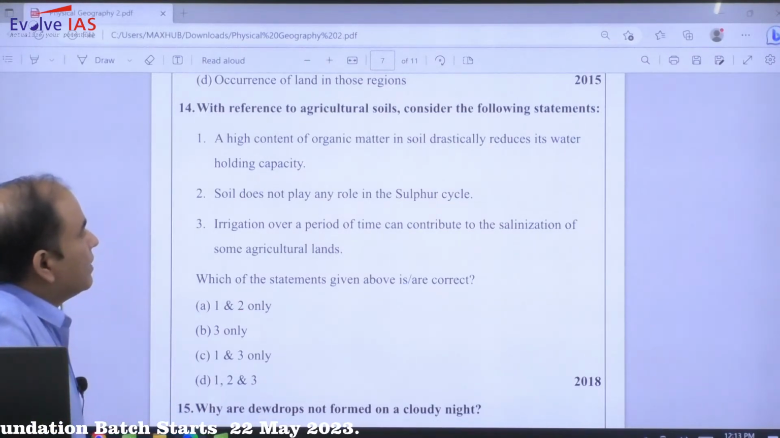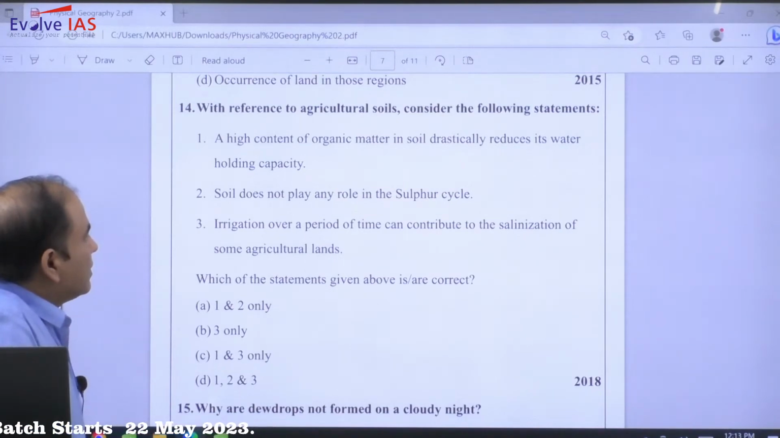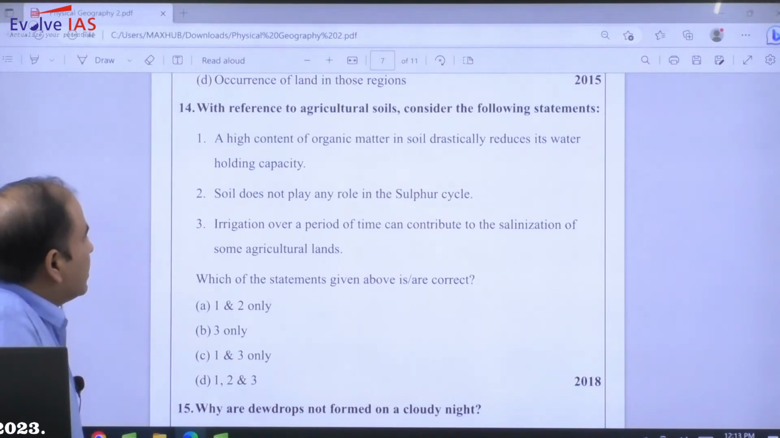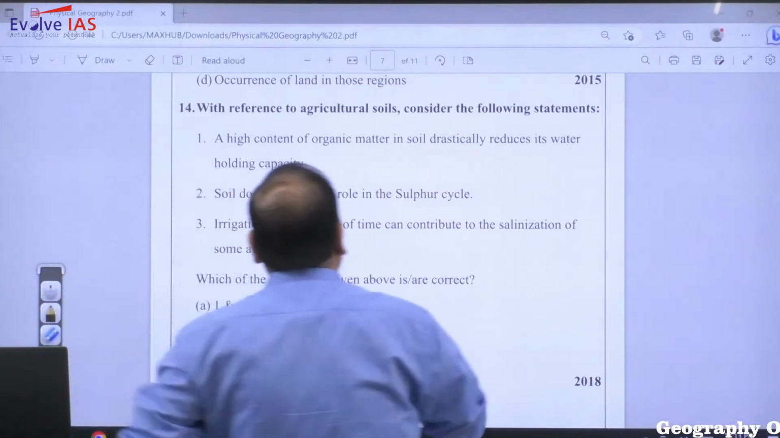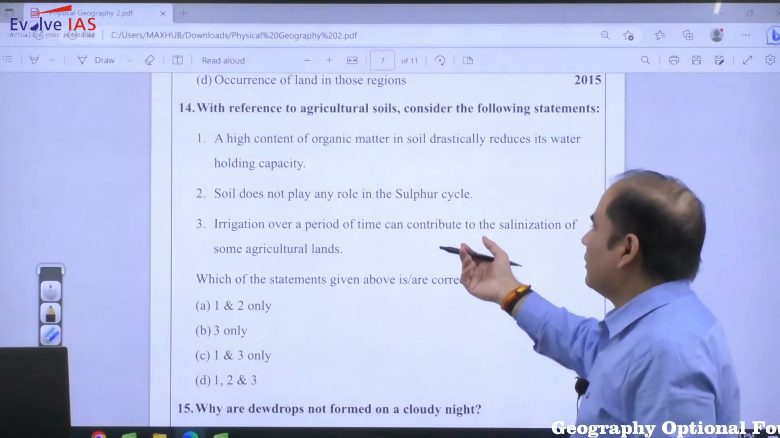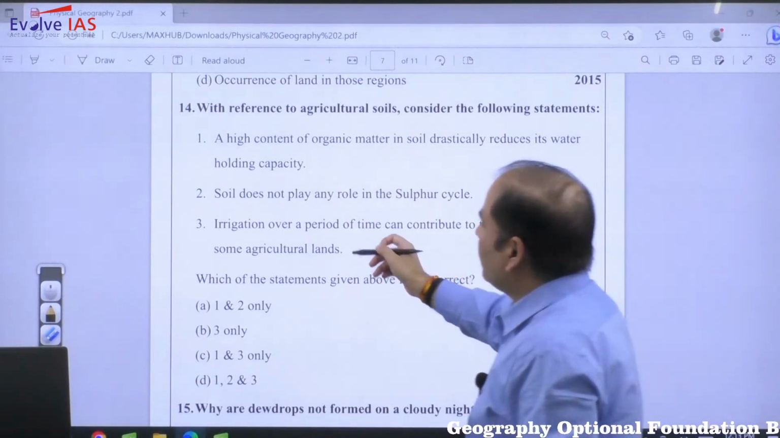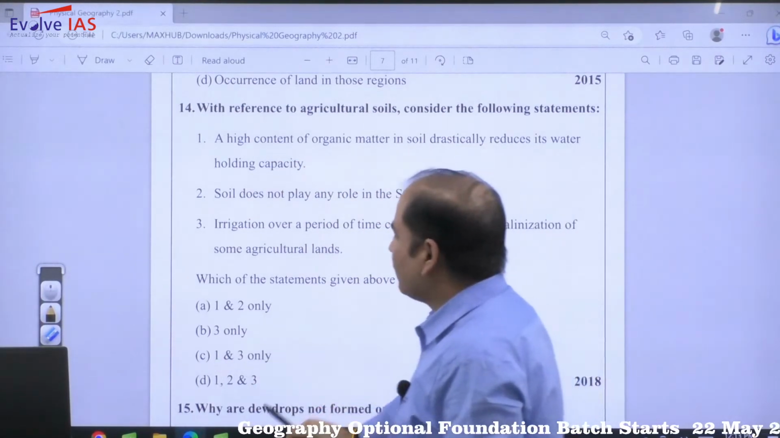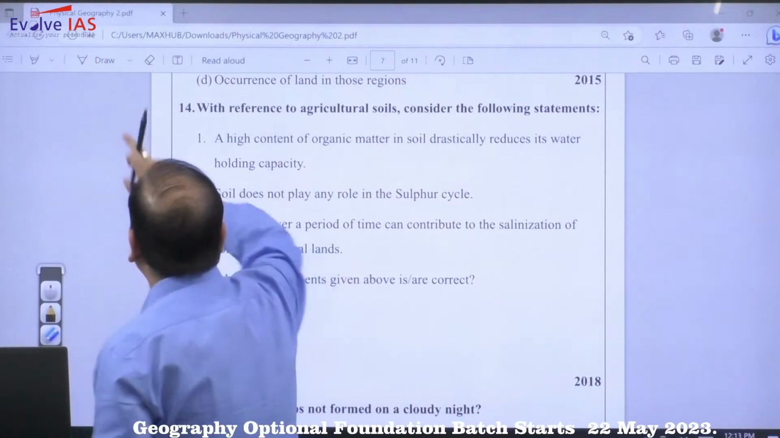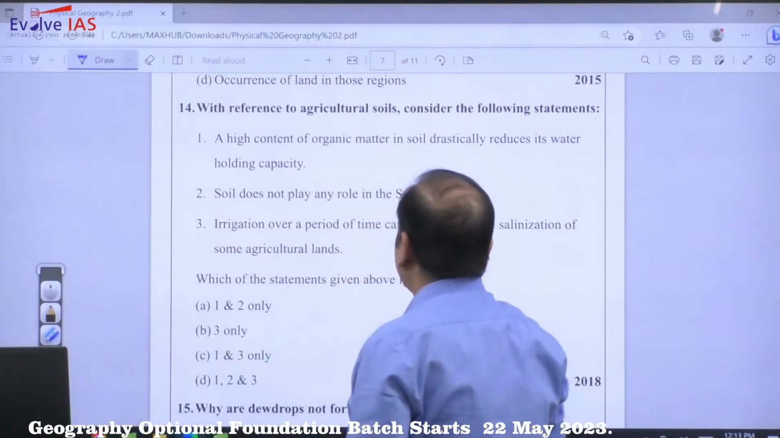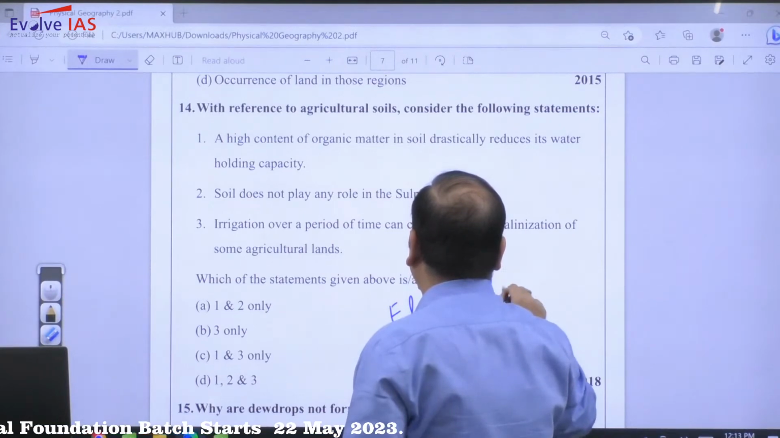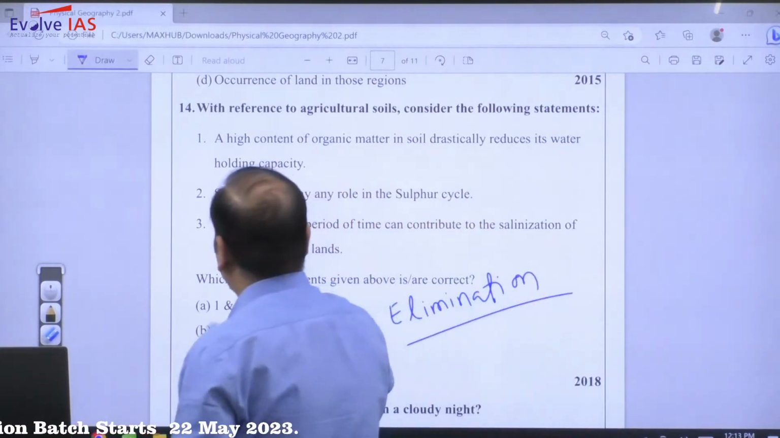Soil does not play any role in the sulfur cycle. Irrigation over a period of time can contribute to the salinization of some agricultural land. As far as irrigation is concerned, this question is primarily associated with soil salinization. So the moment you get to know that one is incorrect, directly you will get the answer. So this question, even if you are not very much aware, you can solve through the elimination method.